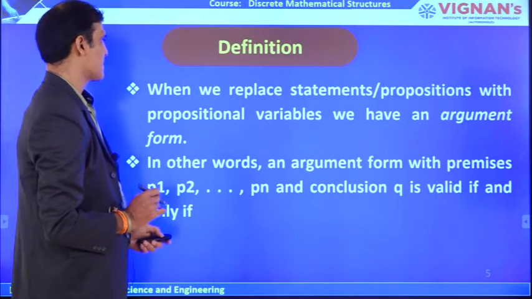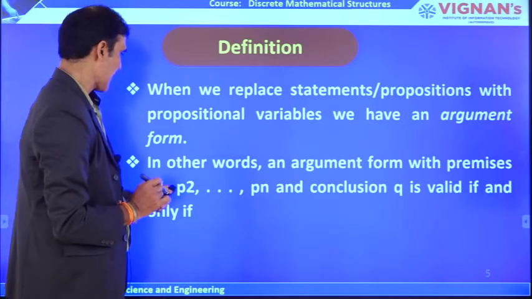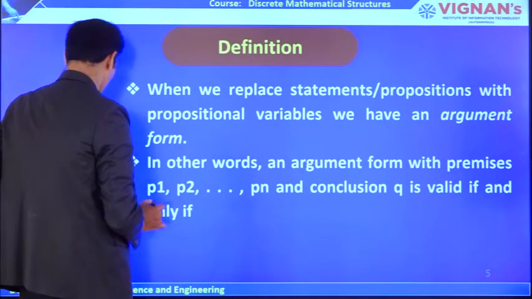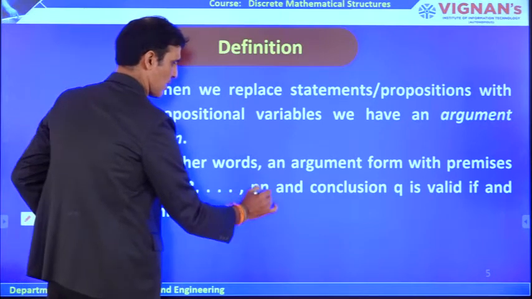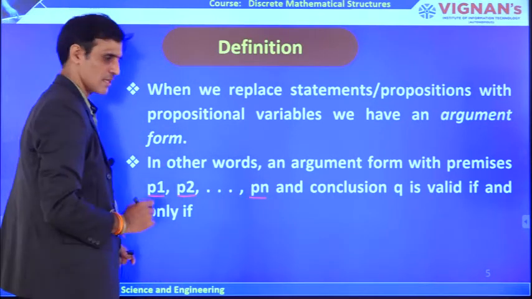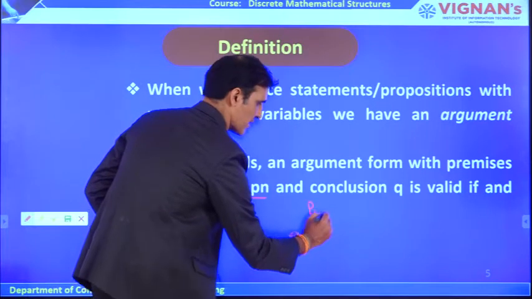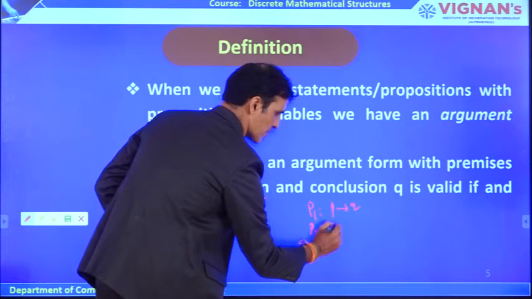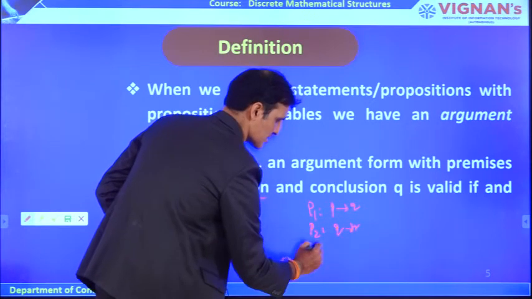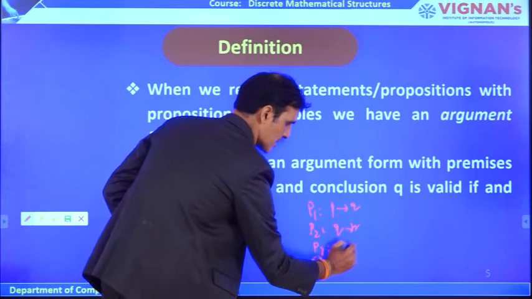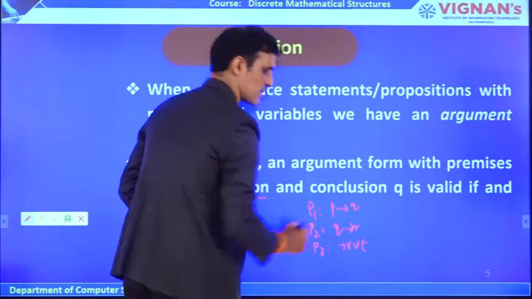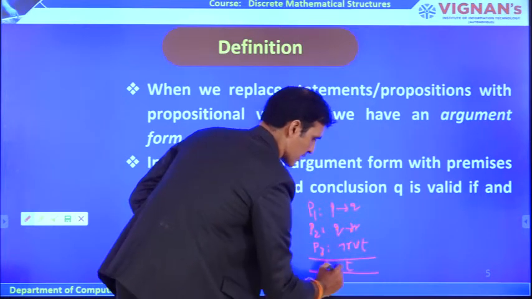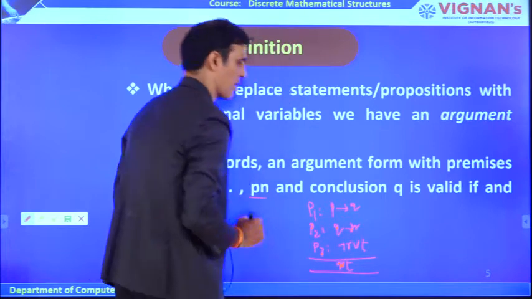Suppose you take propositions, premises P1, P2, P3. These are all called hypotheses. Suppose P1 is P implies Q. This is one hypothesis. P2 is Q implies R. This is another hypothesis. P3 is negation R or T. This is another hypothesis. Now you need to check whether T is derivable or not, or Q or T is derivable or not, for example.